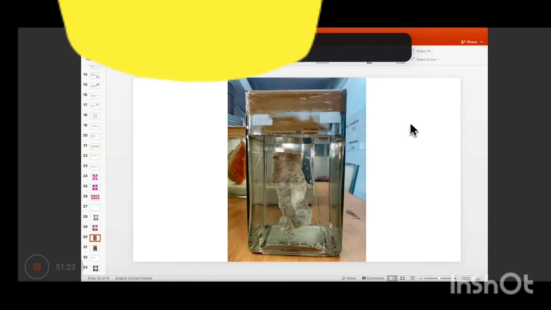Okay. Now there's this picture. Yeah. So what is the parent tissue and what is the pathology? Okay, so it is a big muscular artery, right?